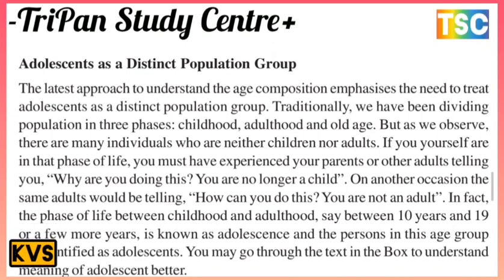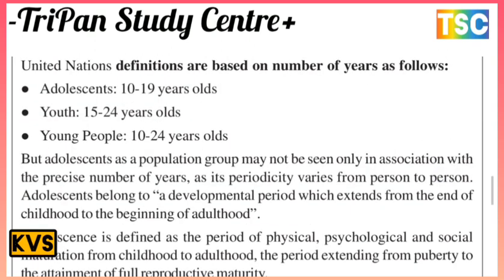In fact, the phase of life between childhood and adulthood, say between 10 years and 19 years, is known as adolescence, and a person in this age group is identified as an adolescent. You might go through the box next to understand the meaning of adolescence better. What is the meaning of adolescence? That is the most important question.